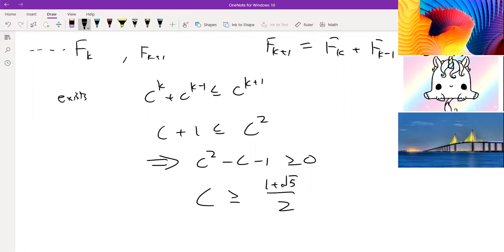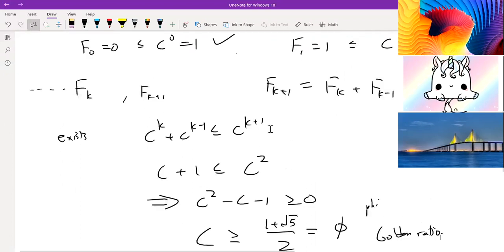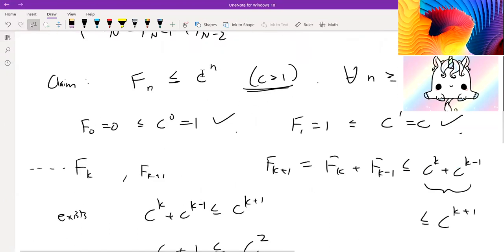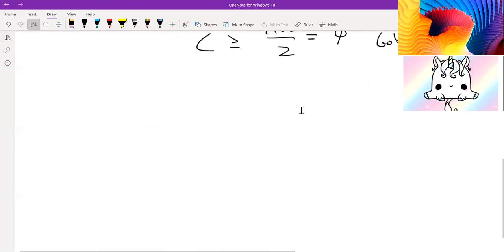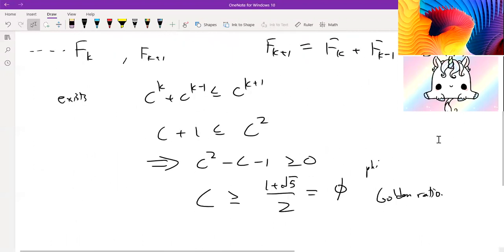And this is actually known as the golden ratio, which we write with this Greek letter phi. So this is the golden ratio. It appears a lot, and you can see it appears here for Fibonacci's as well. So as long as this number C is greater than this, our claim is true. Fibonacci numbers are always less than some number to the power of n. And so I hope this showed you a bit on how Fibonacci numbers are related to golden ratios and how they're bounded by exponential growth.